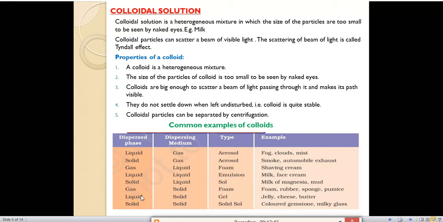You have to remember this table. In the exam, questions are asked. If asked to give two examples of emulsion, what will you write? Milk and face cream. If asked to give examples of sol, what will you write? Milk of magnesia and mud. Like this, you have to remember this table.